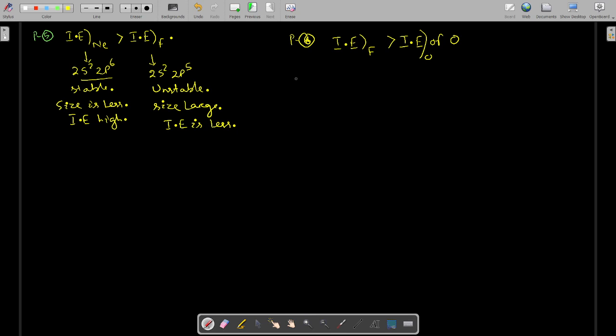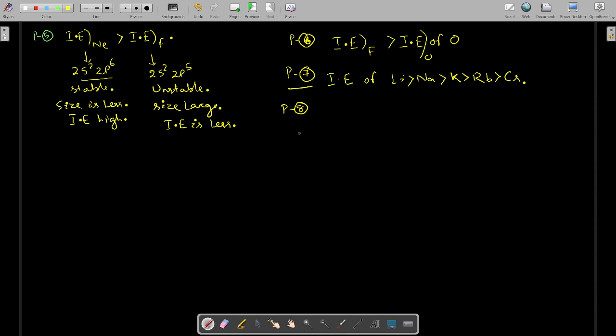Okay, simple. And you can take up this problem, which is very easy: ionization energy order of lithium, sodium, potassium, rubidium, cesium. Now as the group size increases, ionization energy decreases. Only size factor will be there.